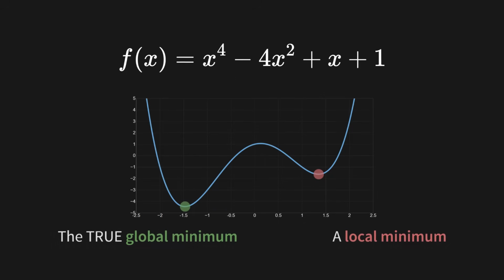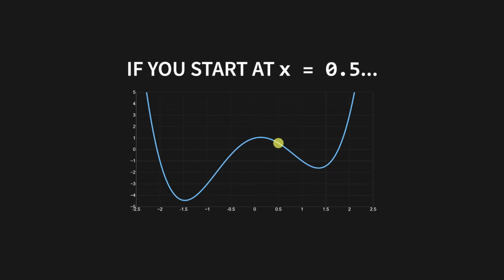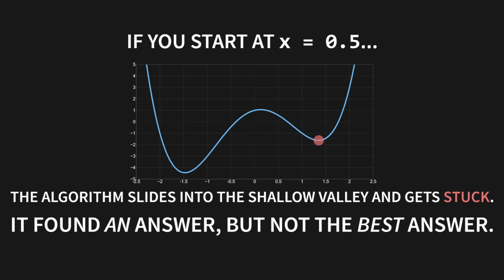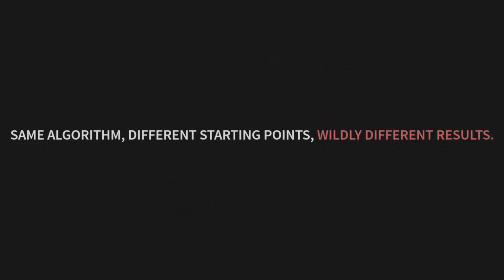As you can see on the graph, there's a true global minimum, the deepest point. But there's also a shallower trap, a local minimum. So if you start at x equals 0.5, the algorithm slides into the shallow valley and gets stuck. It found an answer, but not the best answer. But if you start at x equals negative 0.5, it finds the true deep valley perfectly. Same algorithm, different starting points, wildly different results.